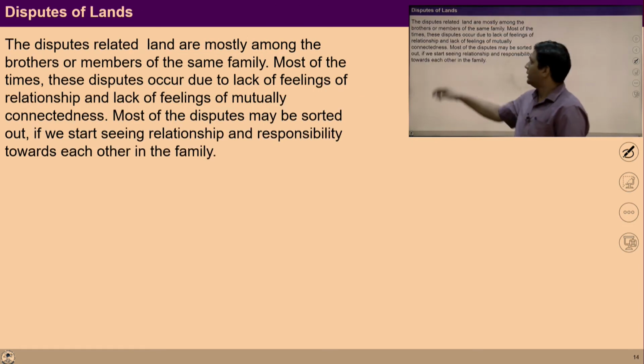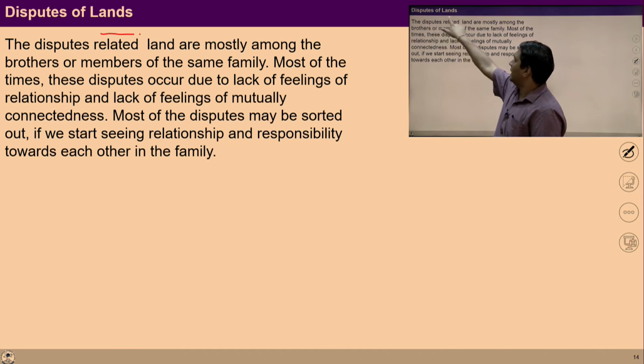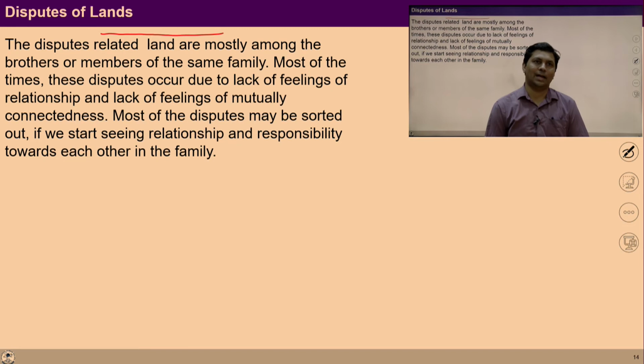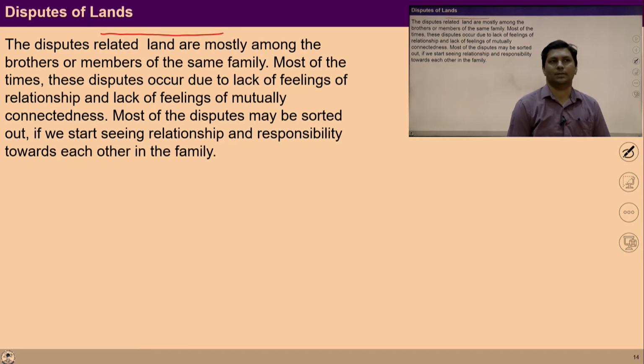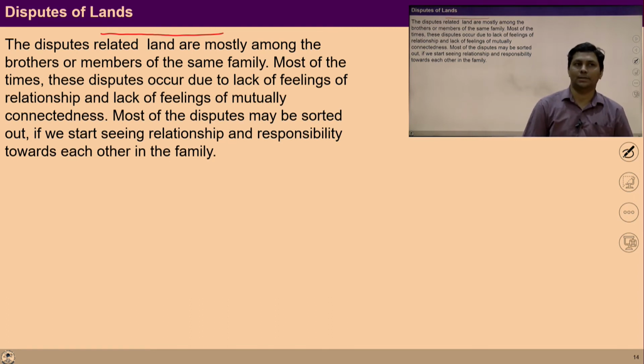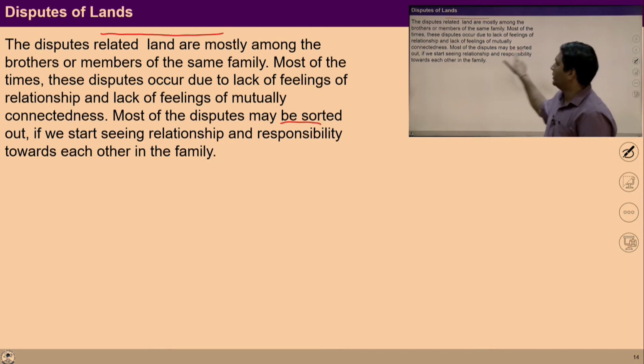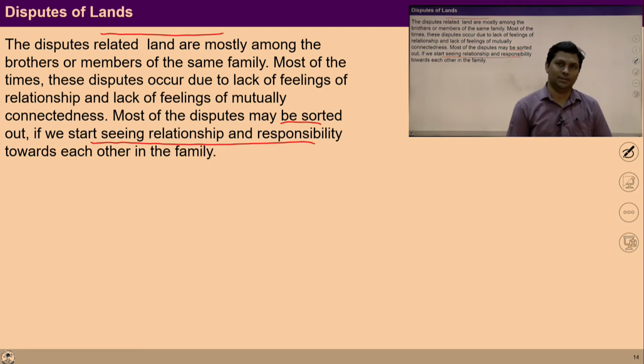If we do not ensure these things, many kinds of disputes exist in our society. And most of the disputes are among brothers or members of the same family. And it is happening because of the lack of feelings in relationship. So most of the disputes may be sorted out if we start seeing relationship and responsibility towards each other.